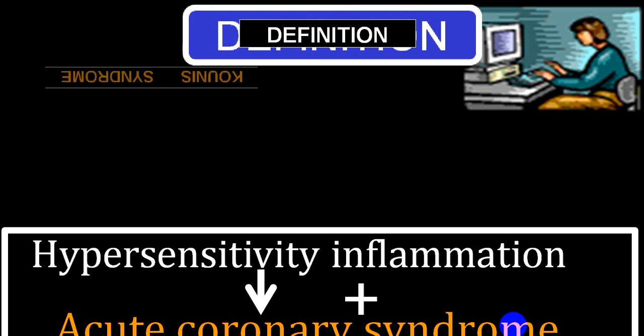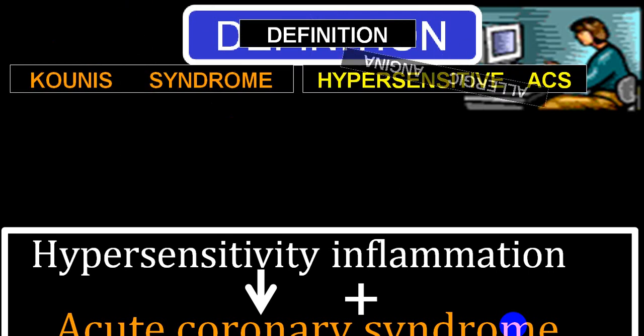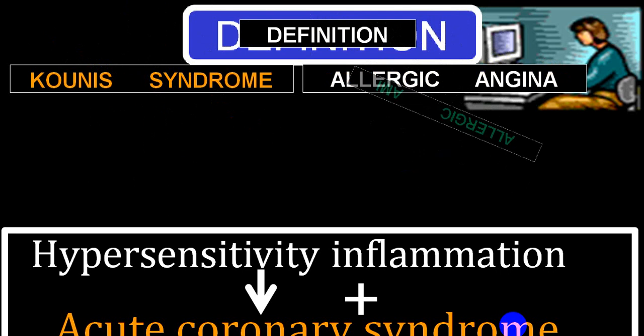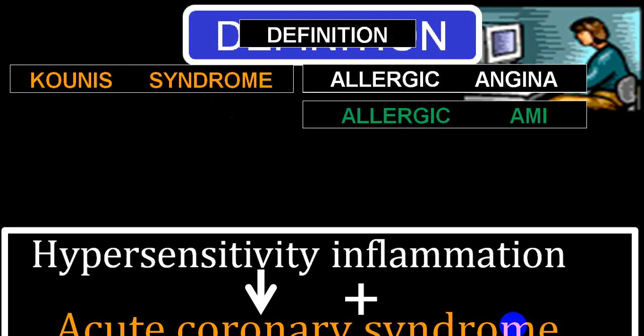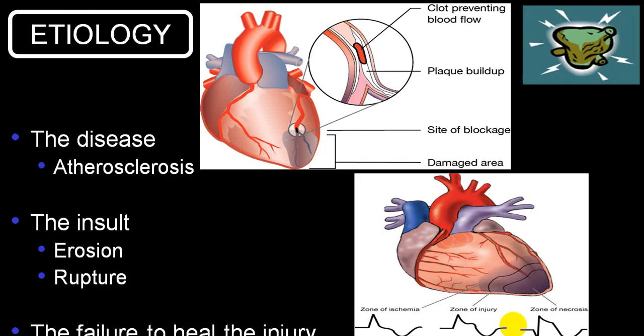There is one more variety we call Kounis syndrome, or hypersensitive acute coronary syndrome, or allergic angina, or allergic acute MI. It is very frequently also included in microvascular angina. It is hypersensitive inflammation leading to acute coronary syndrome.